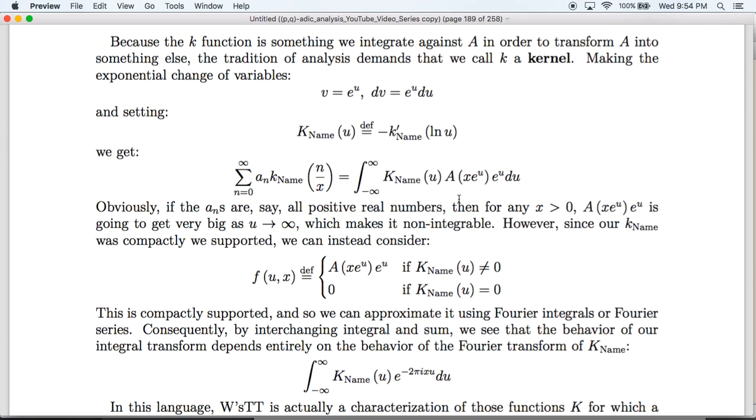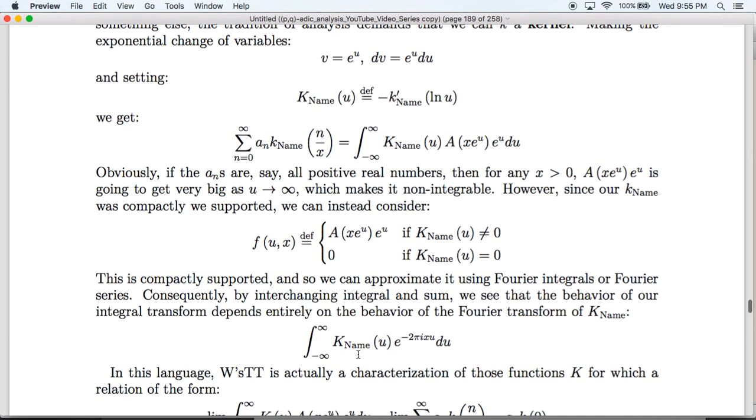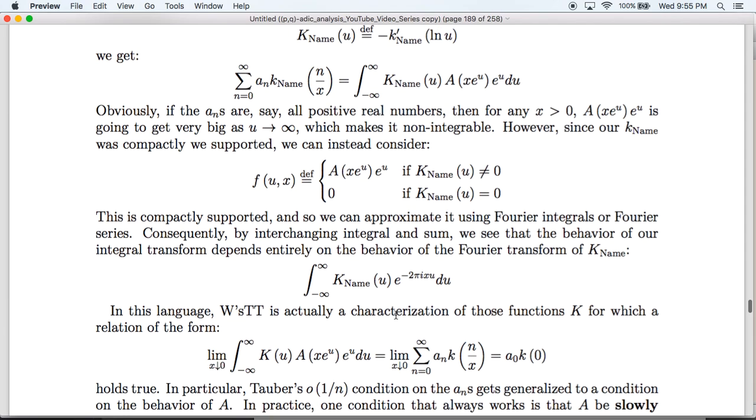And so instead of considering how k name works when we integrate it against this particular choice of big A, we can understand the kernel k name better by considering its Fourier transform. Then, by taking linear combinations of the complex exponentials of these Fourier transforms, we can use these coefficients to approximate A and then get what we want.